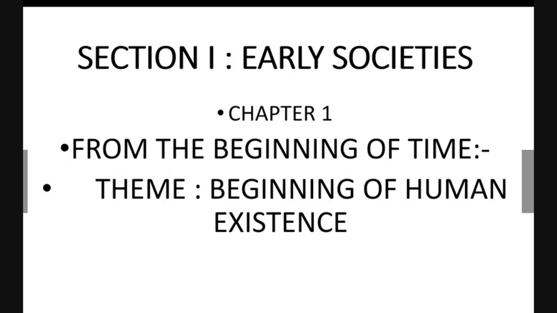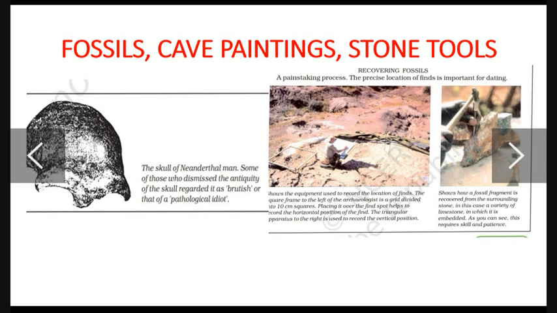Now, for this beginning of human existence, the archaeologists have taken almost 200 years. Over these 200 years, they have been making discoveries, and it has been discovered that human existence started almost 5.6 million years ago.